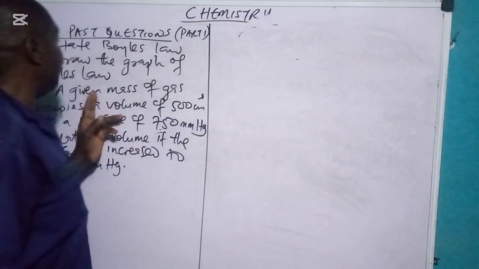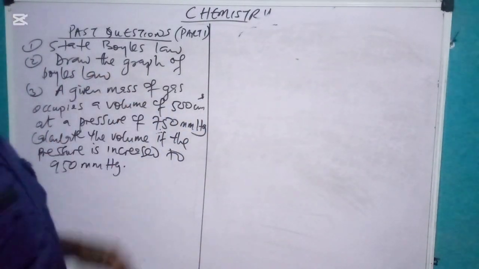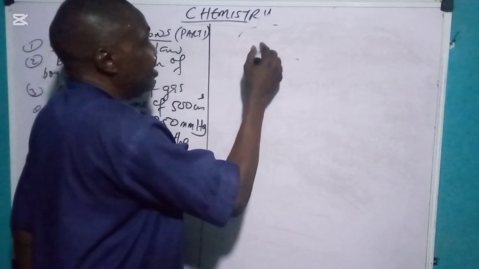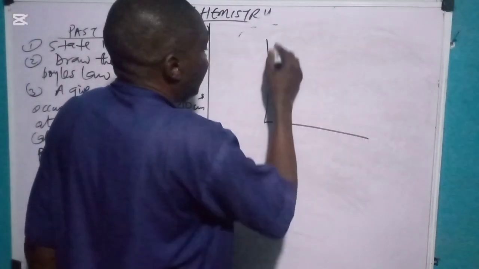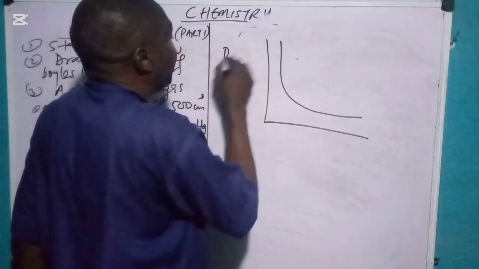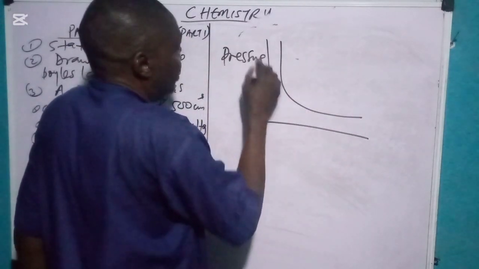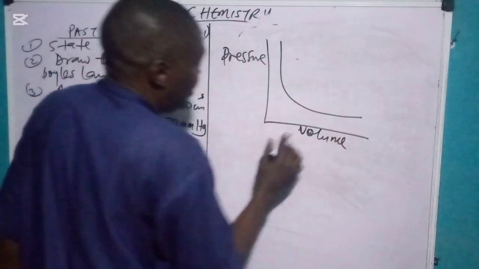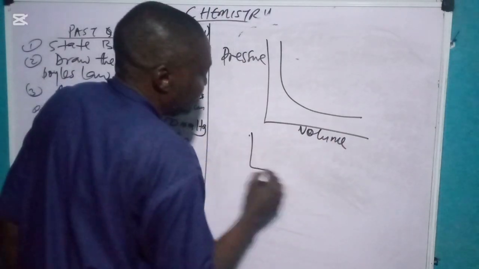The second one says, draw the graph of Boyle's law. Graph of Boyle's law, based on definition, is very easy. You can draw the graph like this, in which case this is pressure and this is volume. Or you can draw it like this, which is a common one.